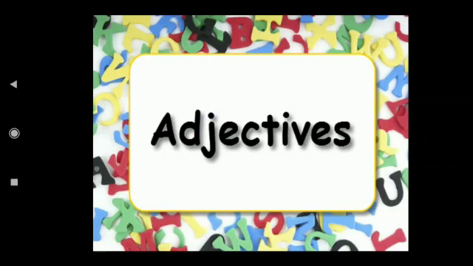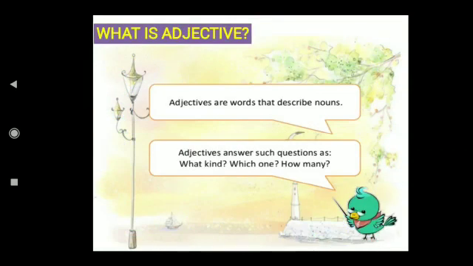Do you know what a noun is? It's a name of things or person or place. What is a verb? It's an action word. You have helping verbs also, right? Now, an adjective describes a noun. Very good. Adjectives are words that describe nouns.